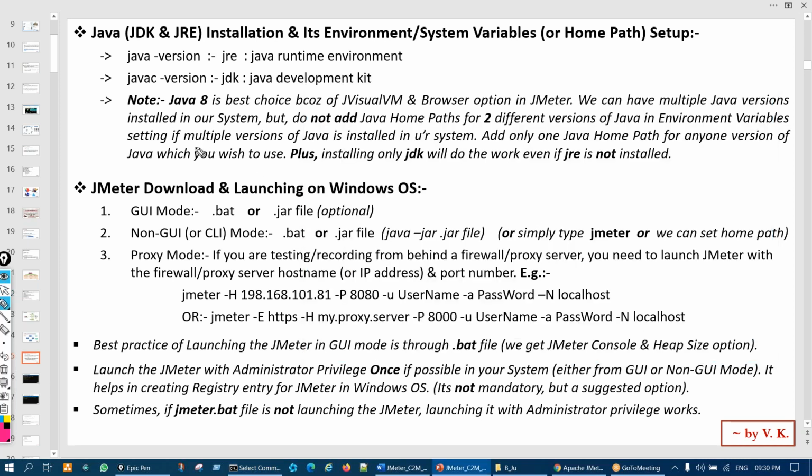Now, there are many versions of Java. Which one will you install? Generally, Java 8 is the best choice, especially for JMeter purposes. You can use any other Java as well. We can have multiple Javas installed in our system. It's not like you can't install them. I'll show you which Java to choose, but let us first see how to install.